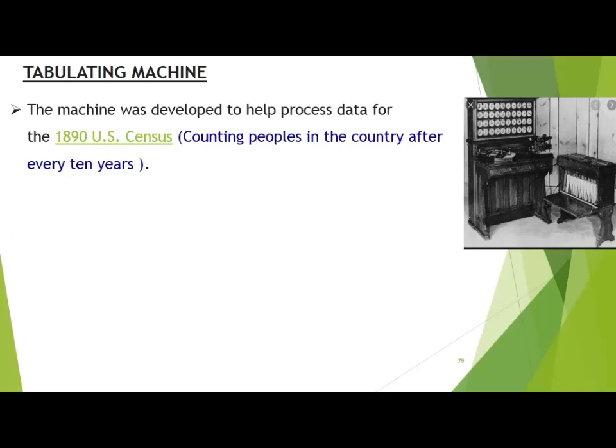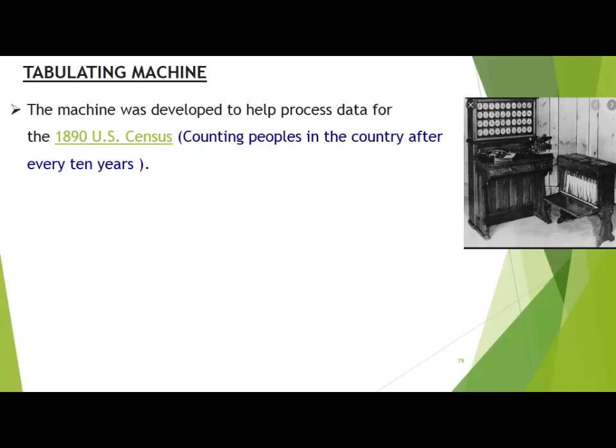Otherwise, nobody knows how much the population has grown, and the government cannot manage or provide resources to its citizens.